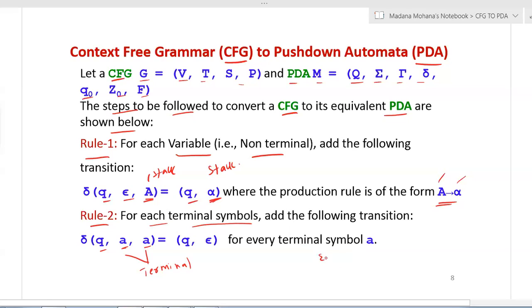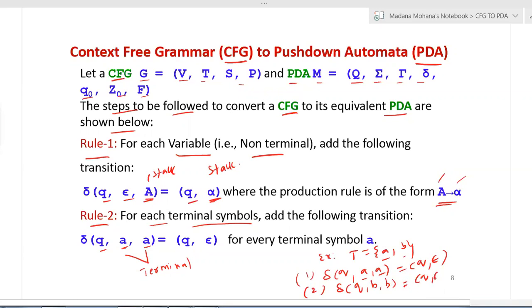That means here you are erasing the stack symbol, that is, pop a for every terminal symbol a. For example, let us take T equal to {a, b}. So in the given grammar, the terminals are a and b, and for each terminal you apply this rule. The first one is delta of q, a, a equals q, null. For every terminal, input and stack top are the same terminal. Then the second terminal is now b: same state q, input is b, stack top is also b, then simply you pop.